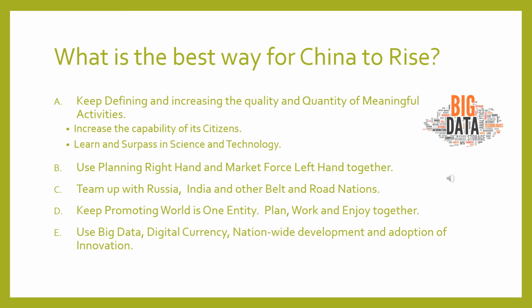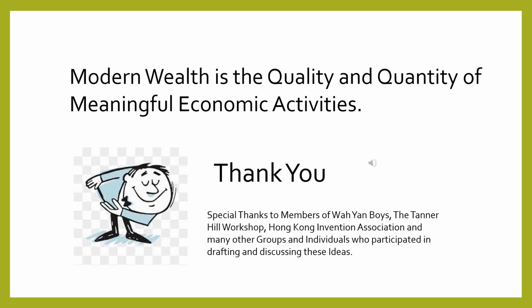C. Team up with Russia, India, and other Belt and Road nations. D. Keep promoting the world as one entity. Plan, work, and enjoy together. E. Use big data, digital currency, nationwide development, and adoption of innovation. Modern wealth is the quality and quantity of meaningful economic activities.